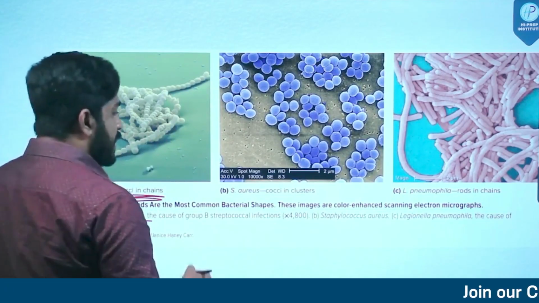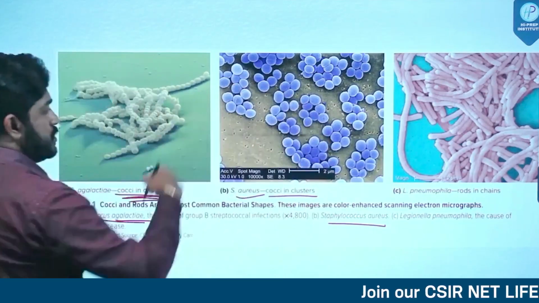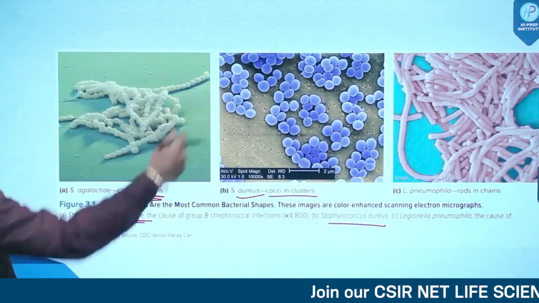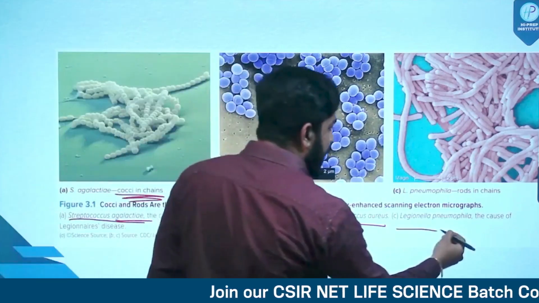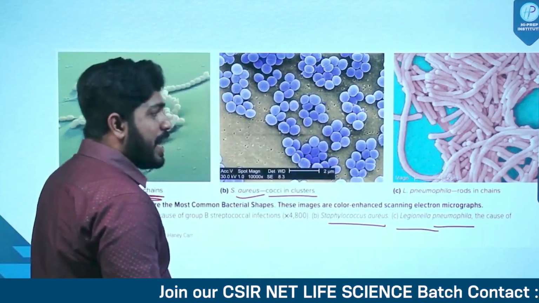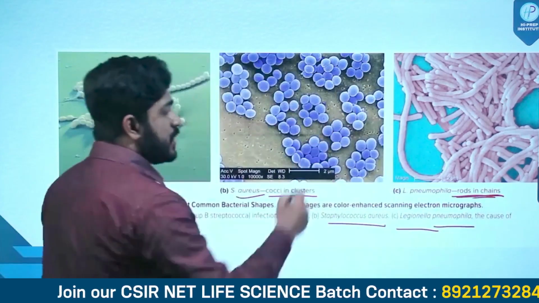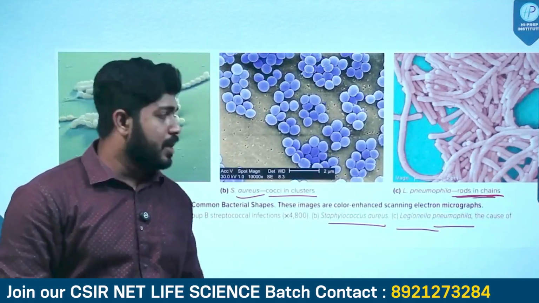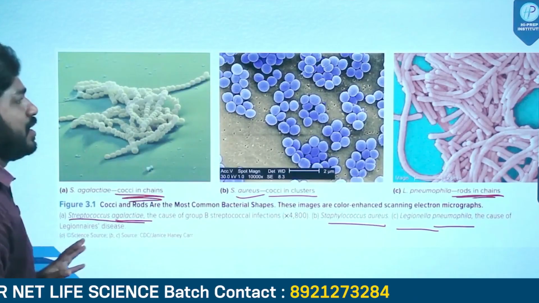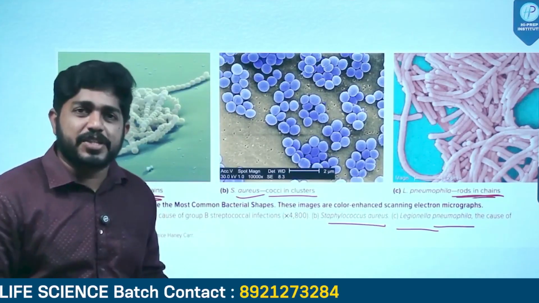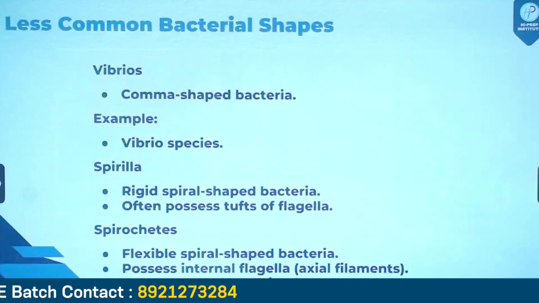Second one, Staphylococcus aureus. Cocci bacteria seen in clusters. They are seen in clusters, not in chains. Third one, Legionella pneumophila. They are rod bacteria but existing in chains. Right? So these are several different kinds of existence of bacteria and their shapes, how they differ in shapes.